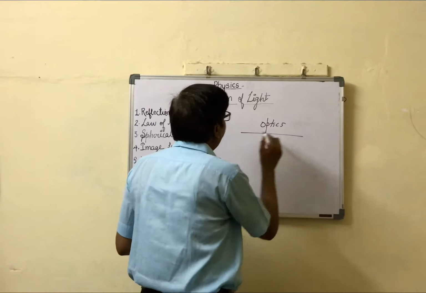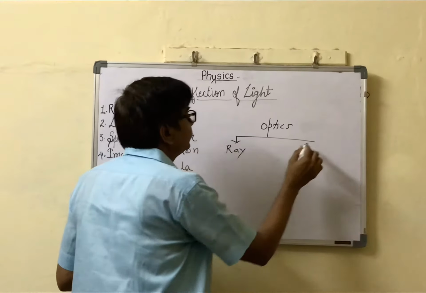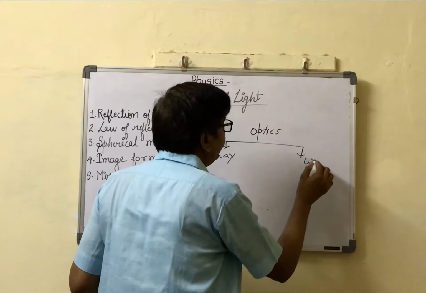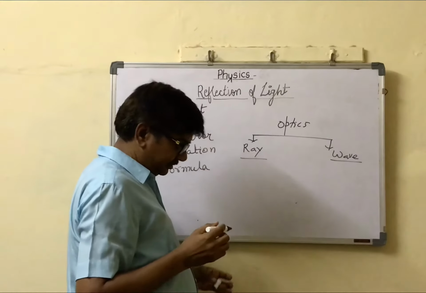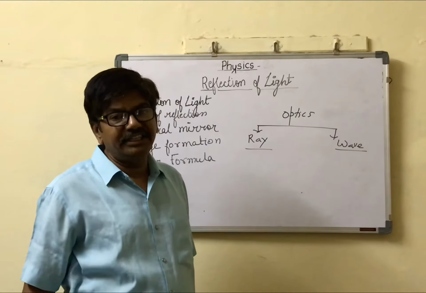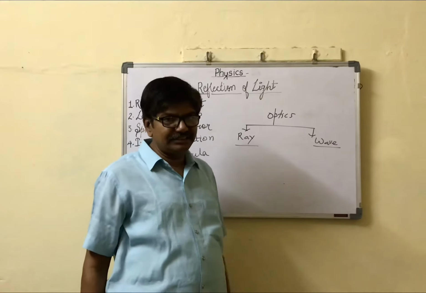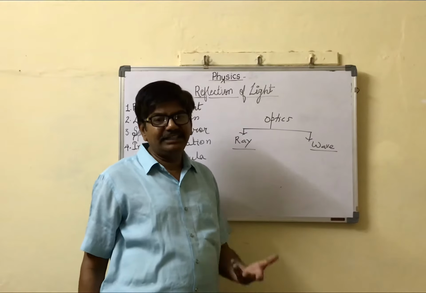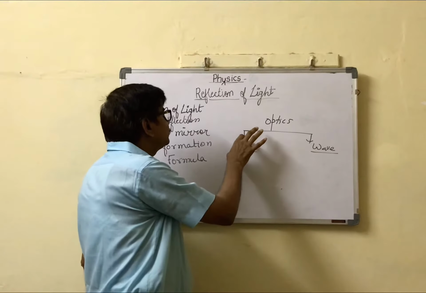There are two types of optics: ray optics and wave optics. Ray optics deals with the nature of particles of light. Wave optics considers light to be a wave. So we will discuss ray optics.